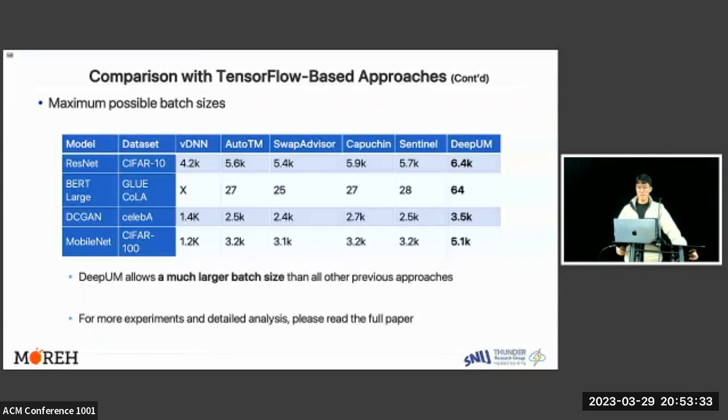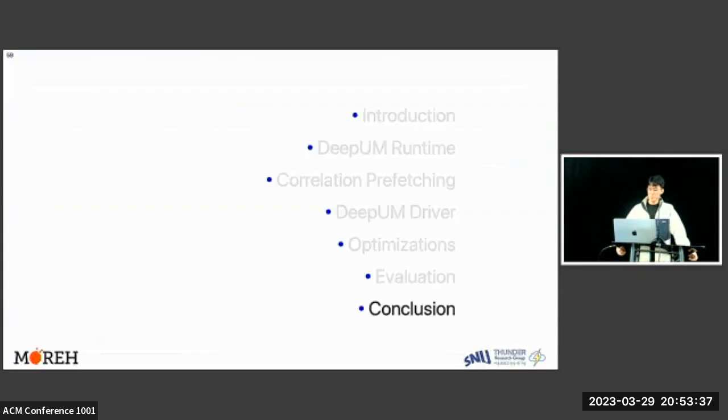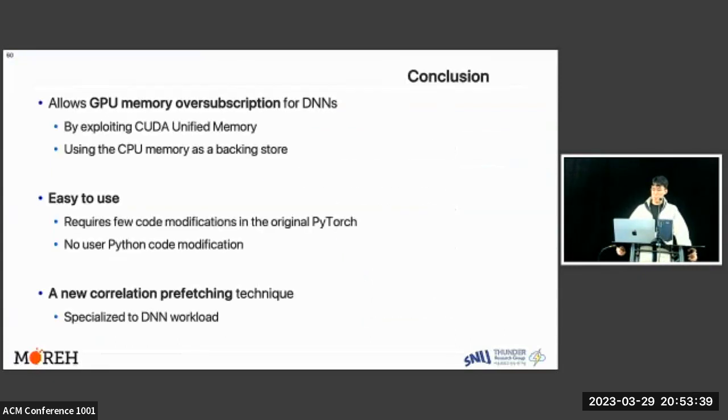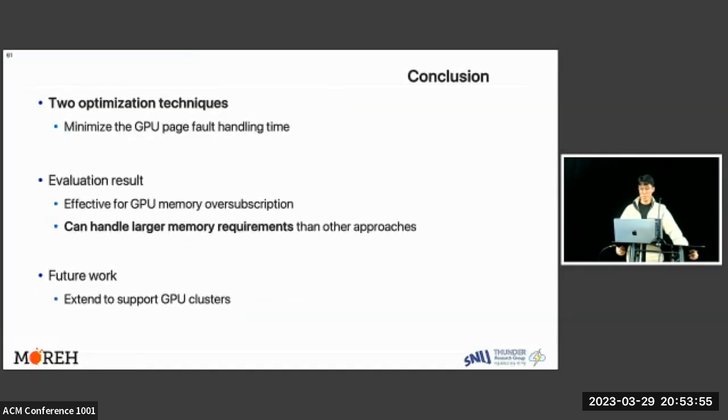For more experiments and detailed analysis, please read the full paper. To conclude, DeepUM allows GPU memory oversubscription for DNNs by exploiting CUDA UM and using CPU memory as a backing store. It is easy to use, and we introduced a new correlation prefetching technique specialized to DNN workloads, and two optimization techniques to minimize the GPU page fault handling time.